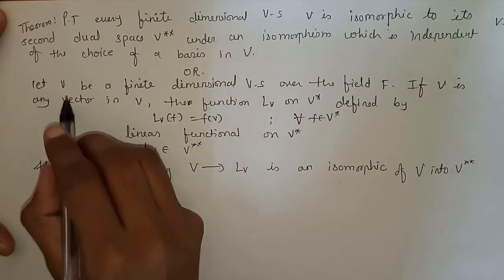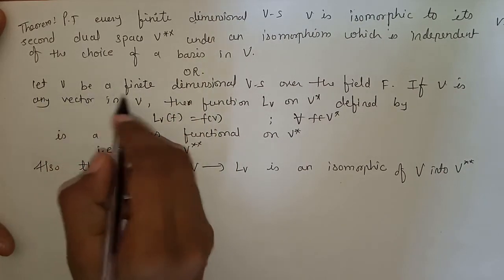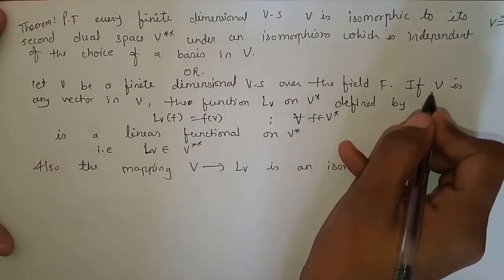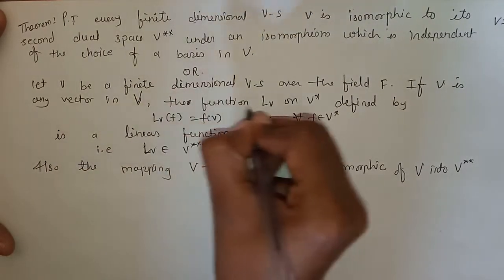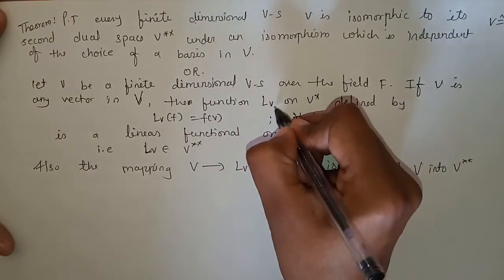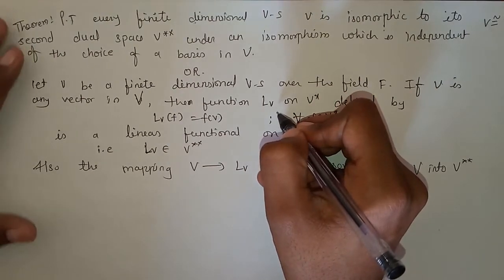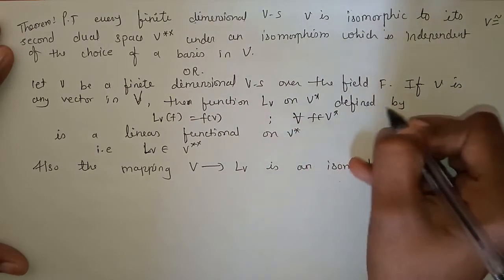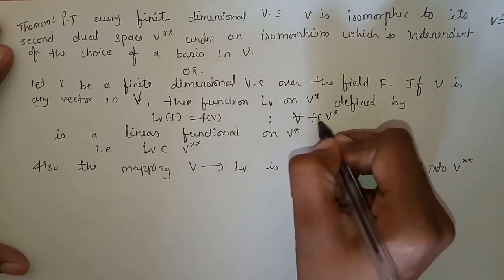According to the second statement of the theorem, let V be a finite dimensional vector space over the field F. If v is any vector in V, then we have a new function L_v on V star defined by L_v of f equals f of v, for all f belonging to V star.